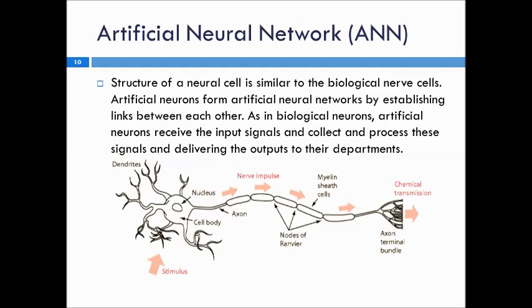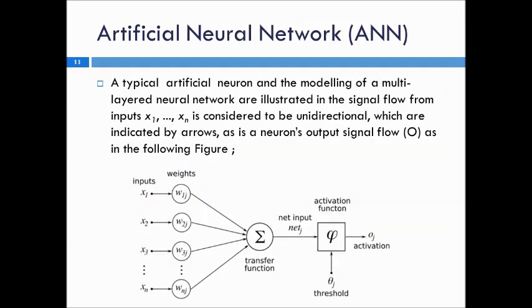The second method is artificial neural networks, which we use. As you can see, natural neural cells are just imitated while using the artificial neural networks. And artificial neural networks, a kind of multi-layer neural networks, are illustrated with the signal flow from inputs x1 to xn considered to be unidirectional, which is indicated by arrows, as in the neuron's output signal flow in the following figure.